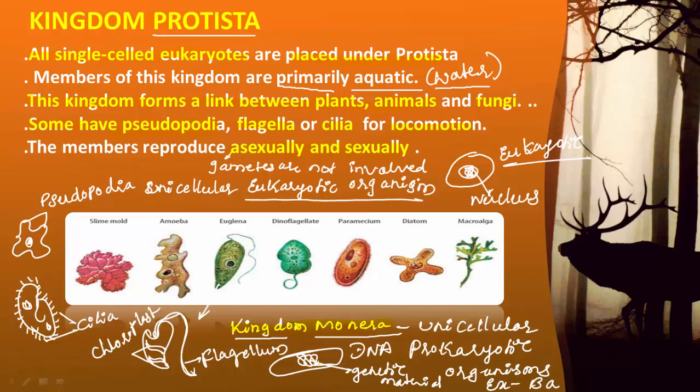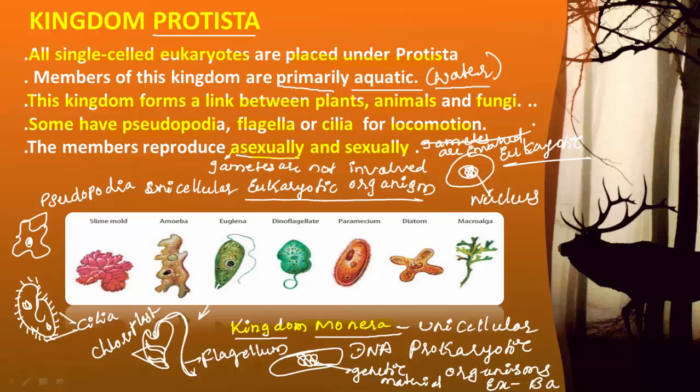Without involvement of gametes, if the reproduction is taking place, it is called asexual reproduction. And in sexual reproduction, the gametes are involved. Gametes are involved in sexual reproduction, whereas gametes are not involved in asexual reproduction, but both types of reproduction are shown by the members of kingdom Protista.